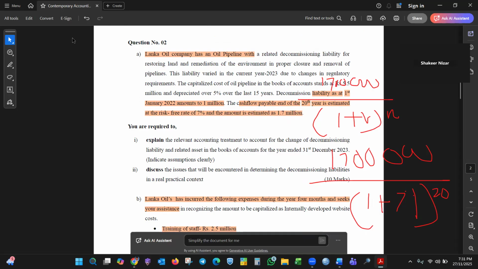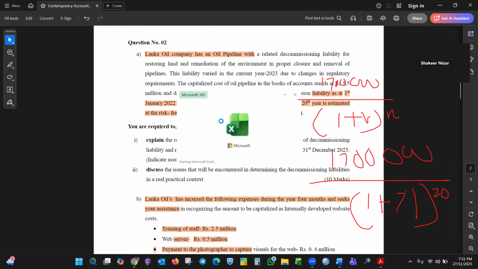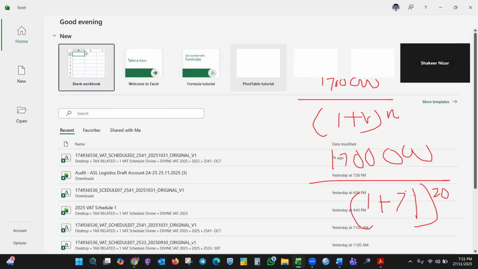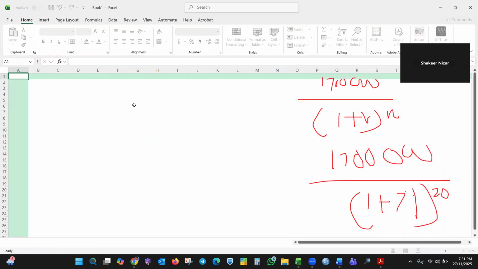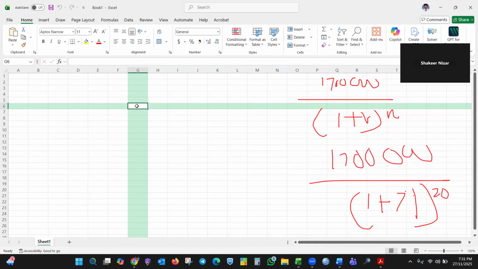If I go to the Excel, give me 1 minute. So you can use 1.7 million. 1.7 million divided by 1 plus r, which is 0.07, to the power minus 20.